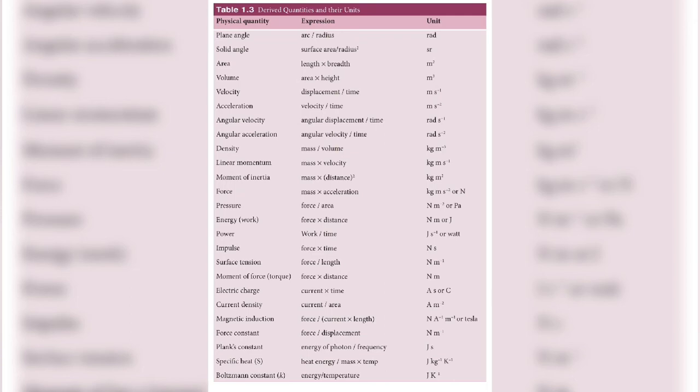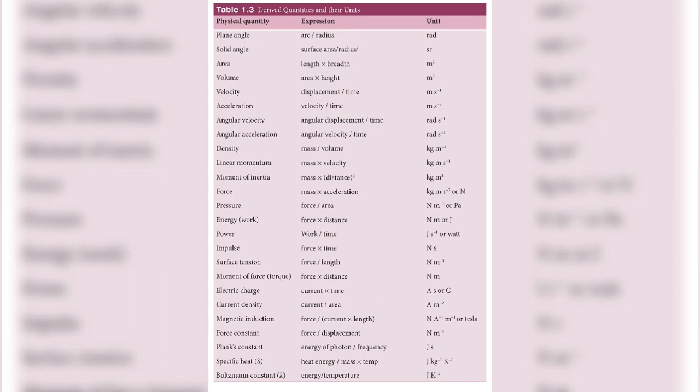Then power. Power is rate of doing work. Always, power is rate of doing work. So work you have now derived to be joule. Then per second, which is otherwise called watt. Watt is also an SI unit of power. Or otherwise it is nothing but joule per second. Then all the other things that you have are impulse, surface tension, moment of force, electric charge, current density.